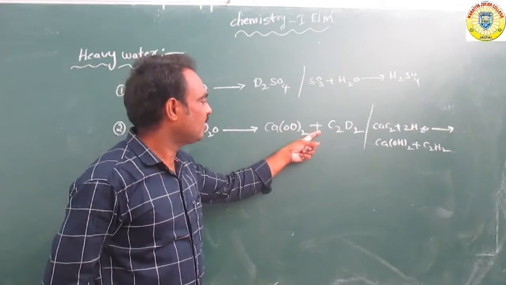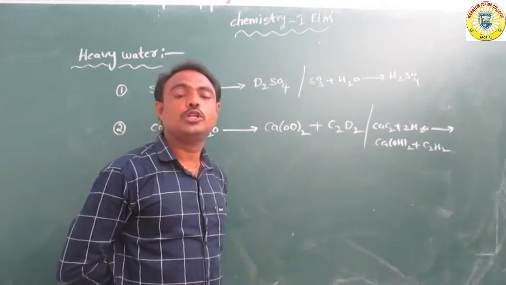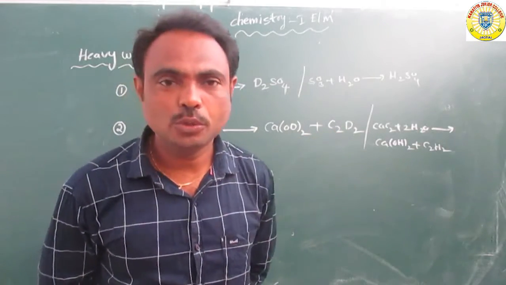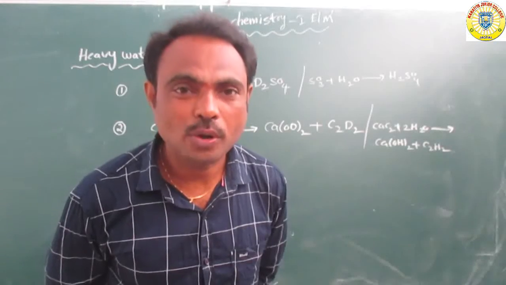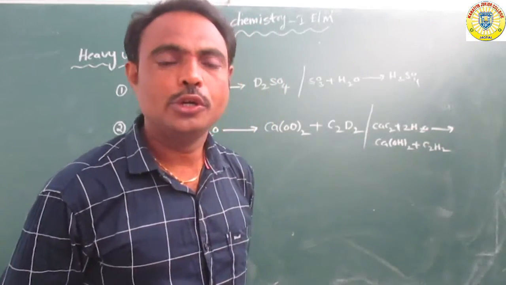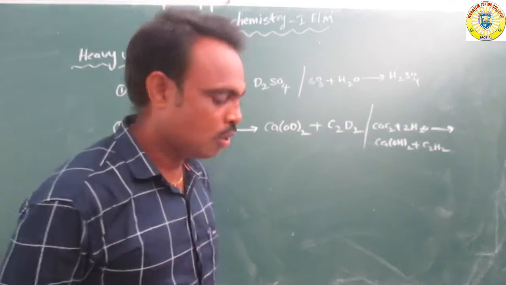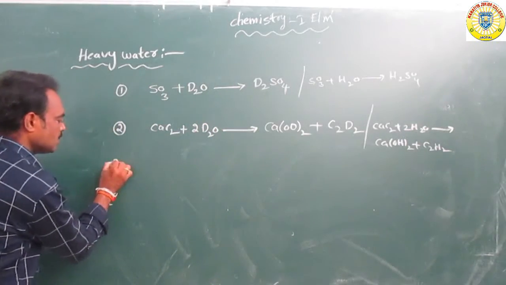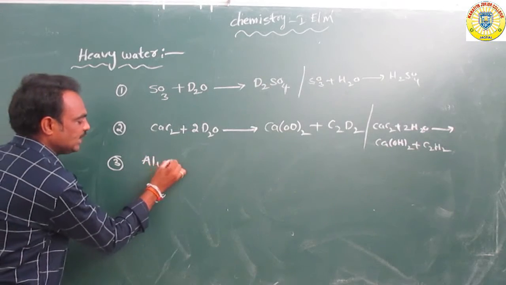Okay, next further C2D2, deuteroacetylene. What is the formula of C2D2? Deuteroacetylene. Okay, next third one, suppose Al4C3.